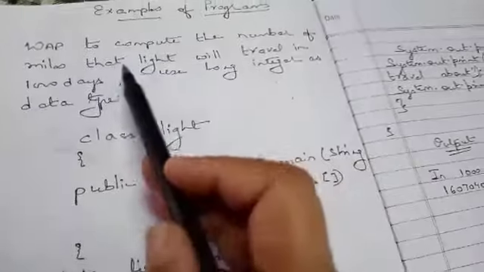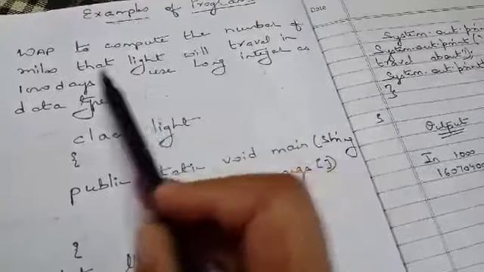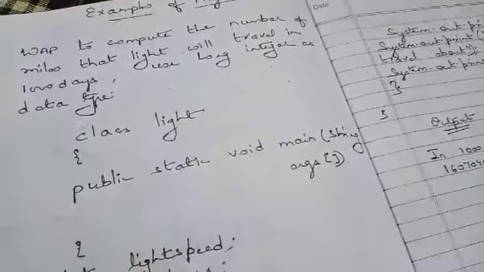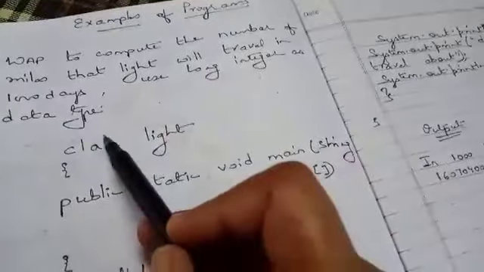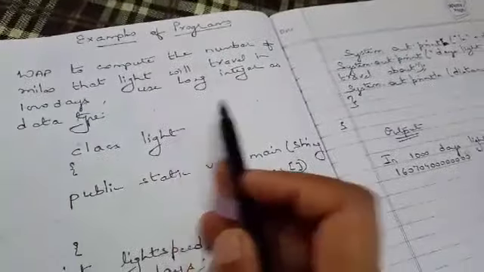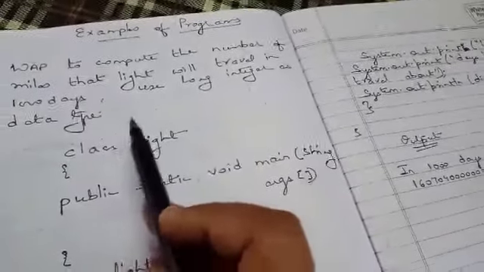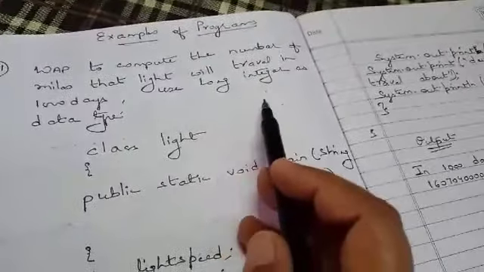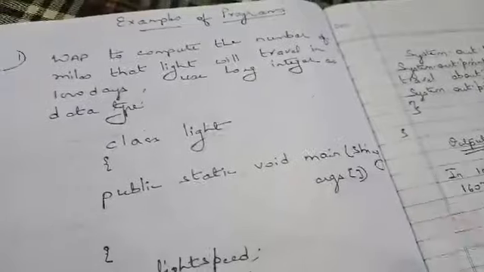Now taking some examples of the program. The first question is, write a program to compute the number of miles that light will travel in 1000 days. Use long integer as data type. So in this question, we have to use long integer as the data type, and we have to compute the number of miles that light will travel in 1000 days.